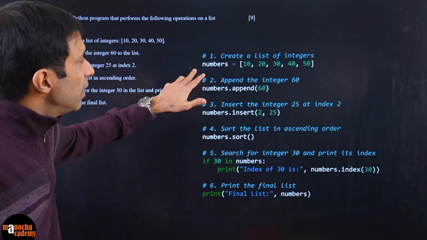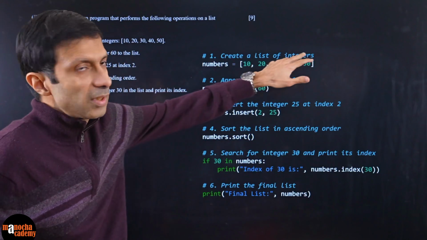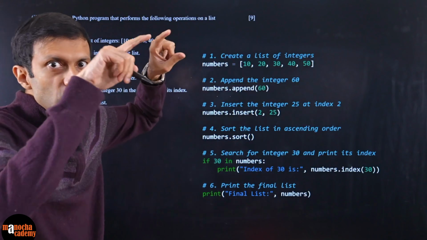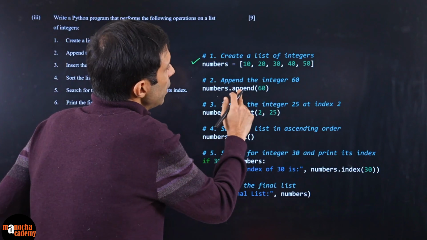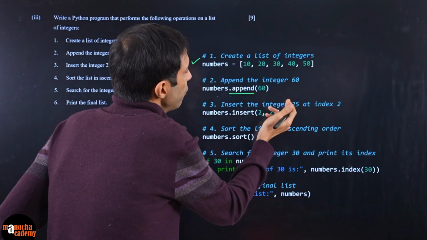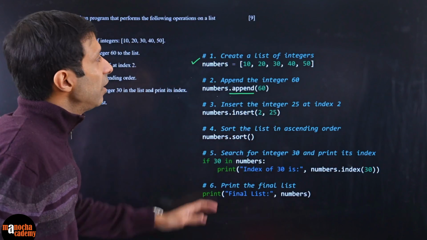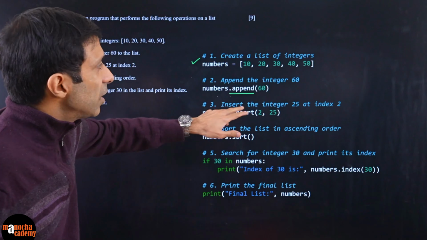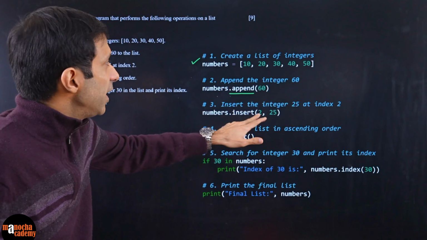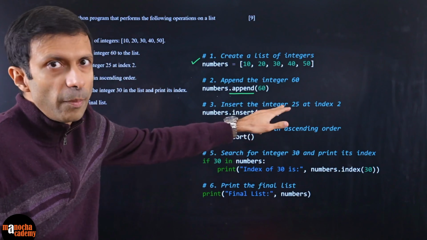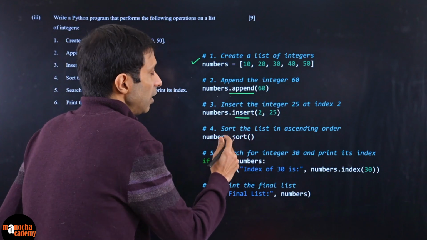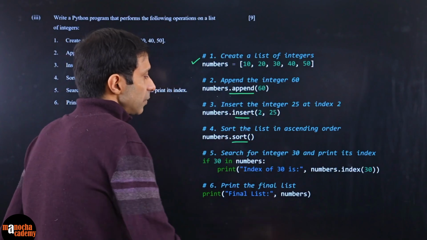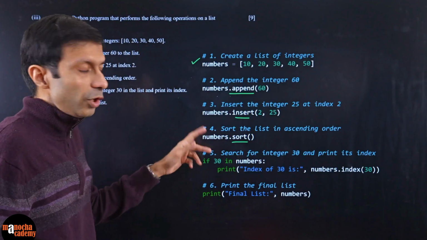So there you can see a list, remember, it is a collection of these numbers within the square brackets. That's for a list. So here we've got our list, numbers.append. We are using the append function to put this number right at the end. Then suppose you have to insert 25 at index 2, right? So you'll do 2 comma 25. This is the position. This is the number that you need to insert. Okay. Then you need to sort it. Numbers.sort is for sorting your list.